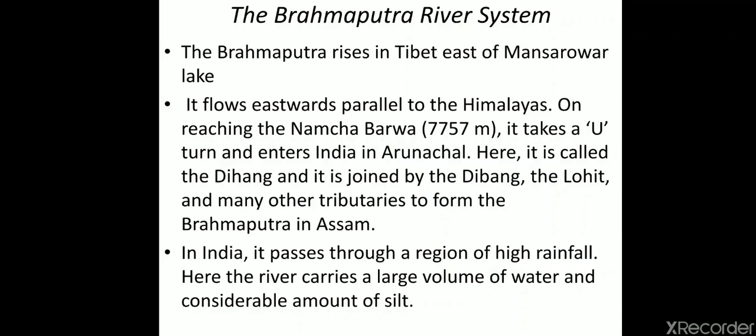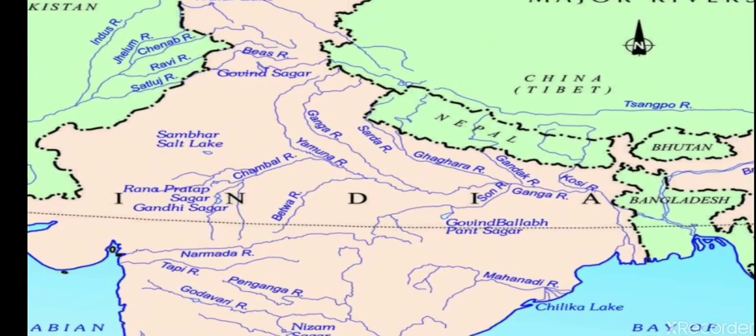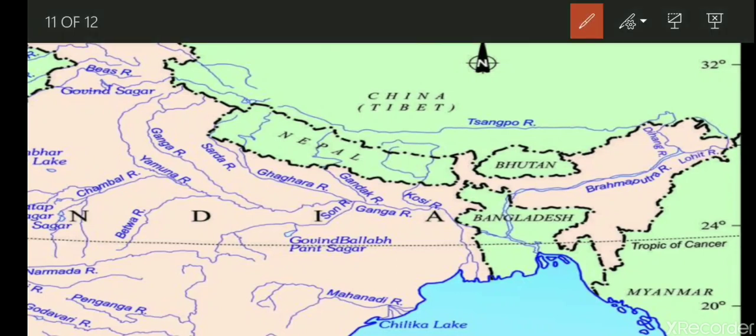In India, it passes through a region of high rainfall. Here the river carries a large volume of water and a considerable amount of silt. So through this we can understand it starts from here, then it takes a U-turn, then it moves from here like that, and then it joins with Ganga, and then again goes to the Bay of Bengal.